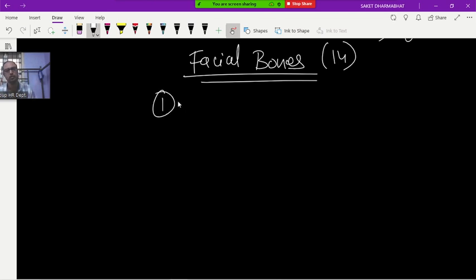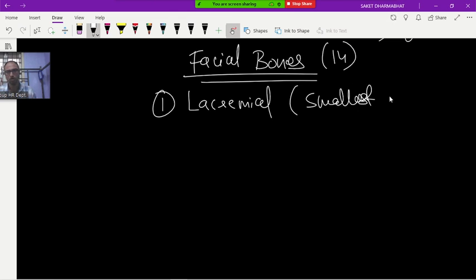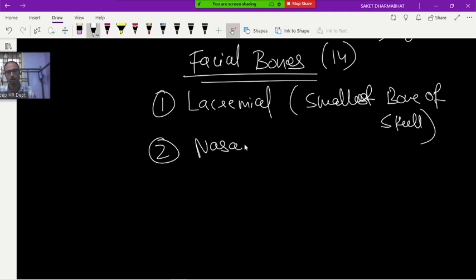First, lacrimal. This is the smallest bone of the skull. The smallest bone of the skull is lacrimal. It is found inside the eyes. Now next is nasal.